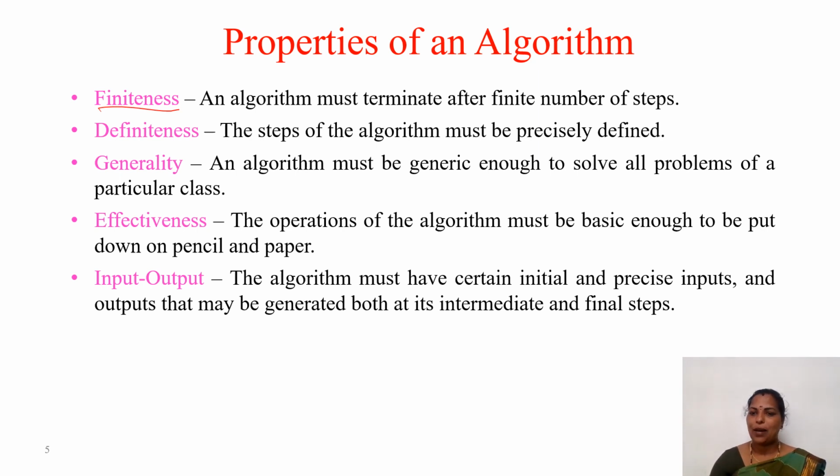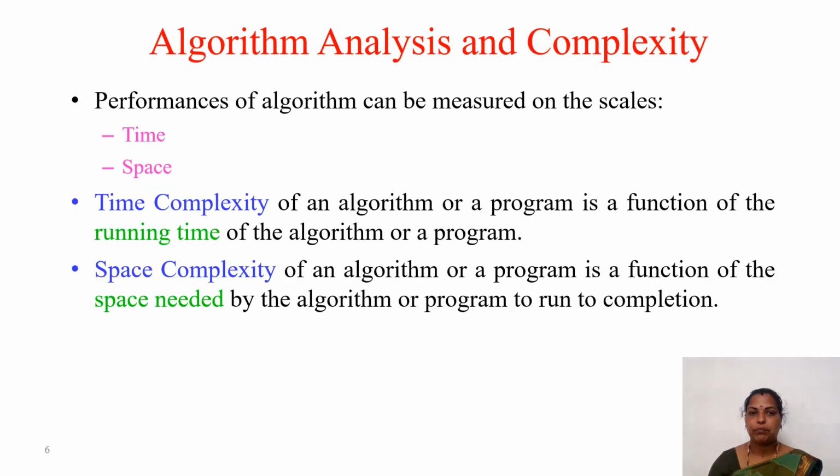So while writing the program, if you want to see the intermediate result, you can write a cout or a print statement in between and view the results as well. So the output may be an intermediate result or the final result. These are the properties of any algorithm.